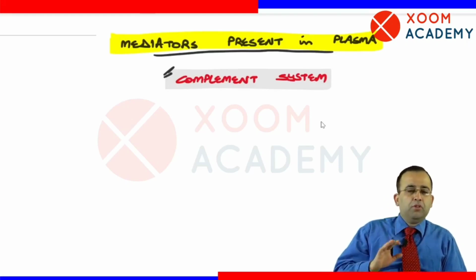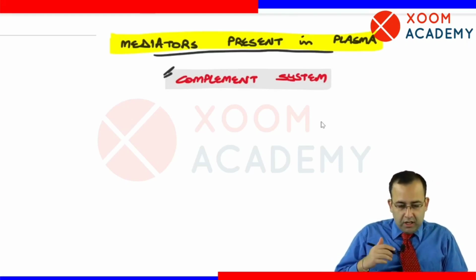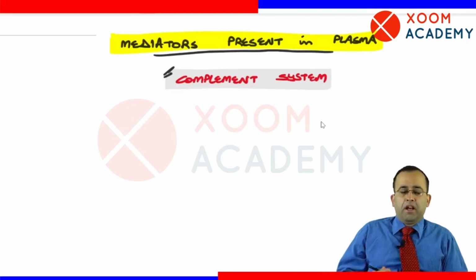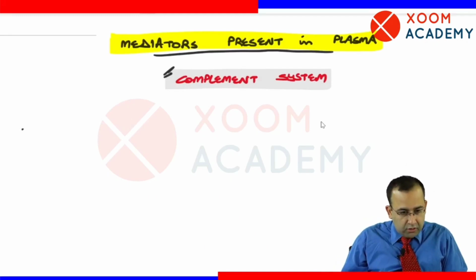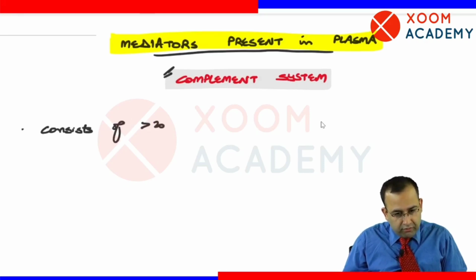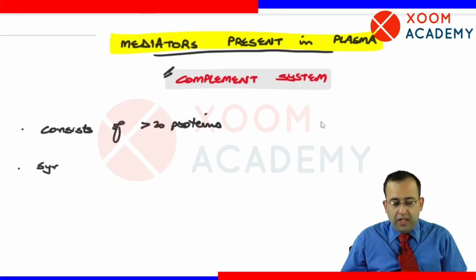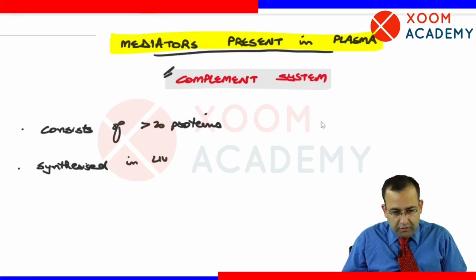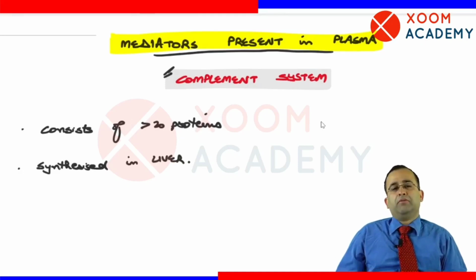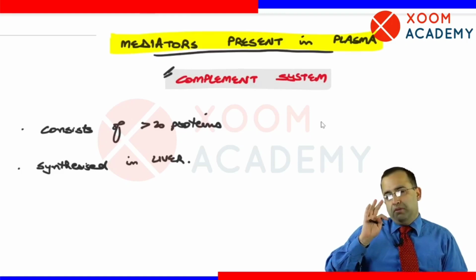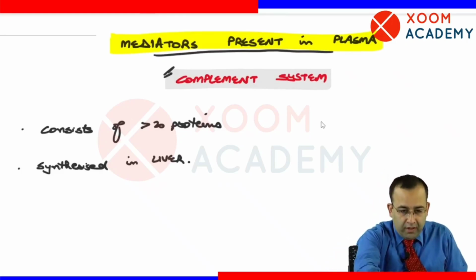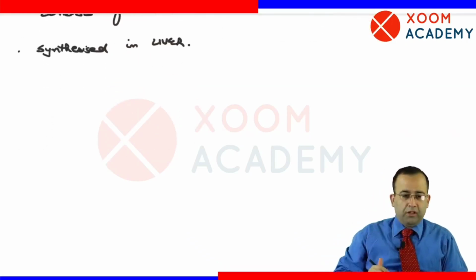Now, before I even go to the details of the complement pathways, complement proteins बनते कहाँ पे हैं? Where are they synthesized? Complement consists of more than 20 proteins, and these proteins are synthesized in the liver. Next point. अब तीन मेन कॉम्प्लीमेंट पाथवे हैं. There are three complement pathways.